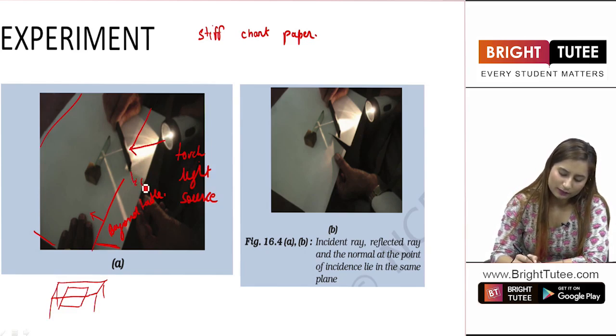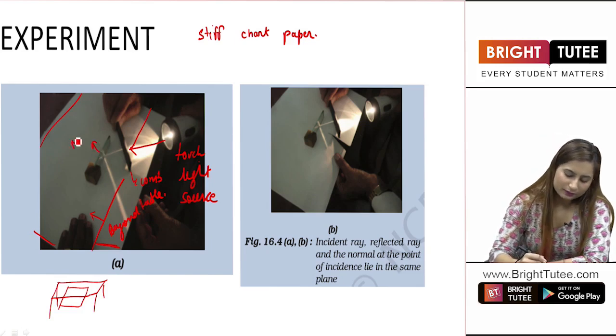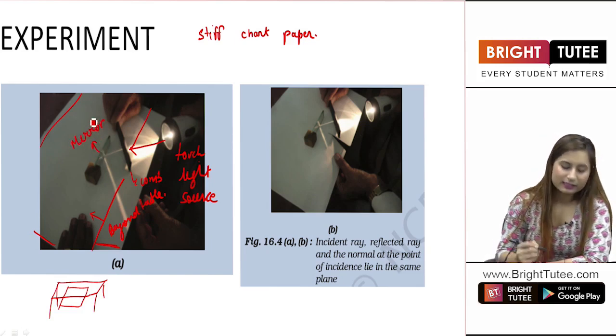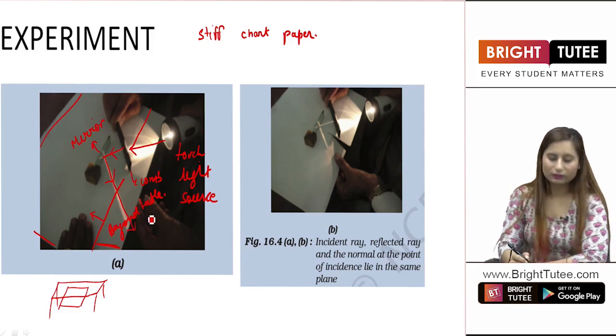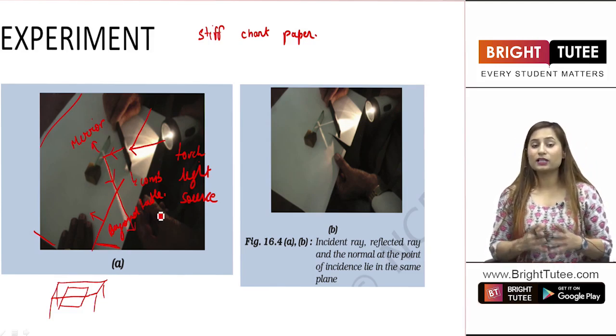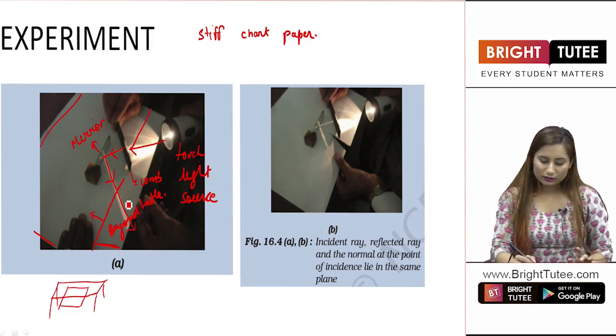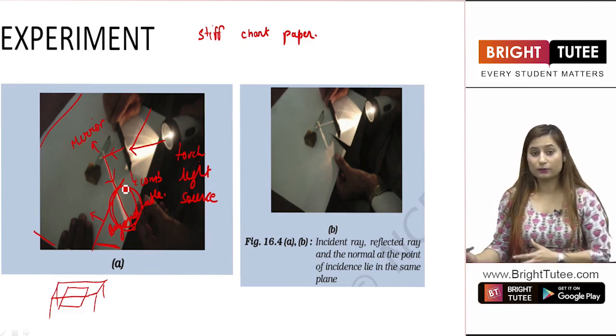This is the comb again. Here we have a mirror. The light is falling onto the mirror and it is getting reflected, right? It goes all the way to the chart paper. You can see the light falling onto the chart paper that is beyond the table as well, right?